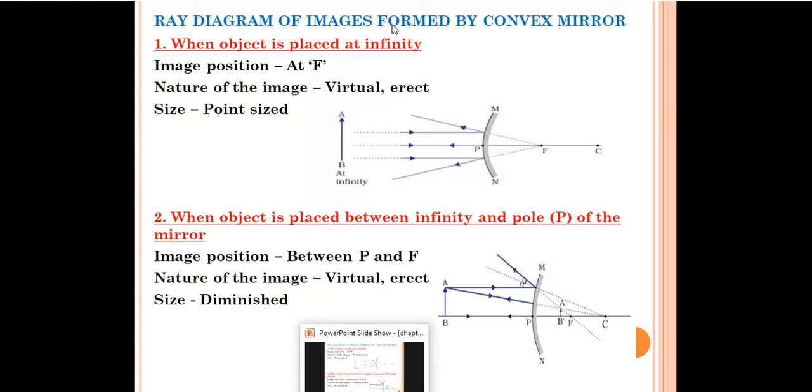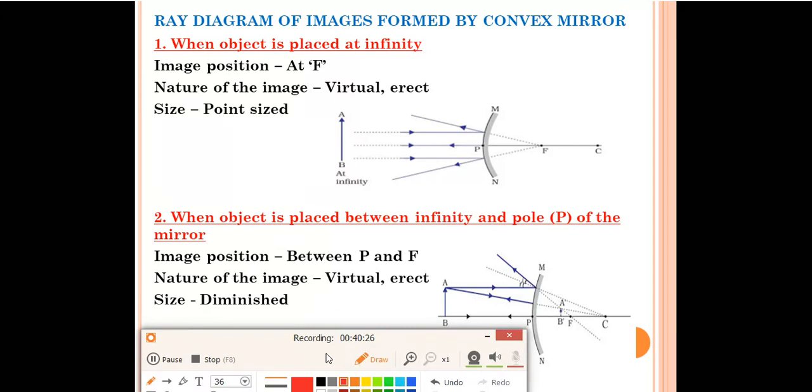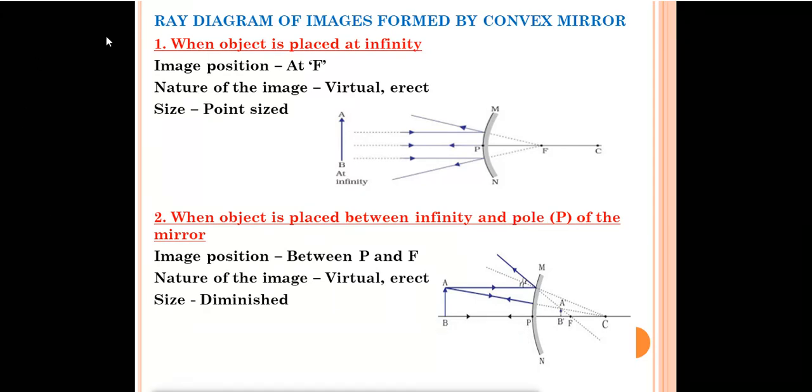Next, we have ray diagrams of images formed by convex mirror. For this, only two cases are there. In the concave mirror we read 6 cases, but here we have to draw only 2 cases. The first one is when the object is placed at infinity. This is the convex mirror. Like this, you have to draw the convex mirror. This is the polished surface and this is the reflecting surface.